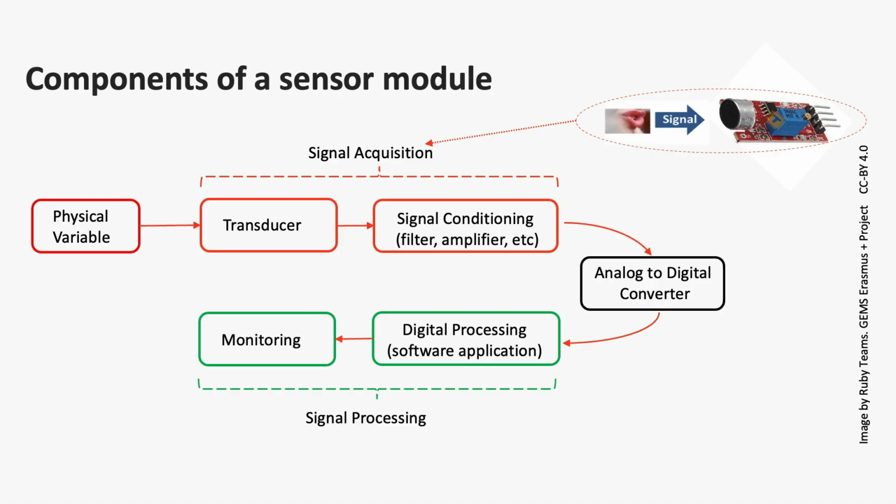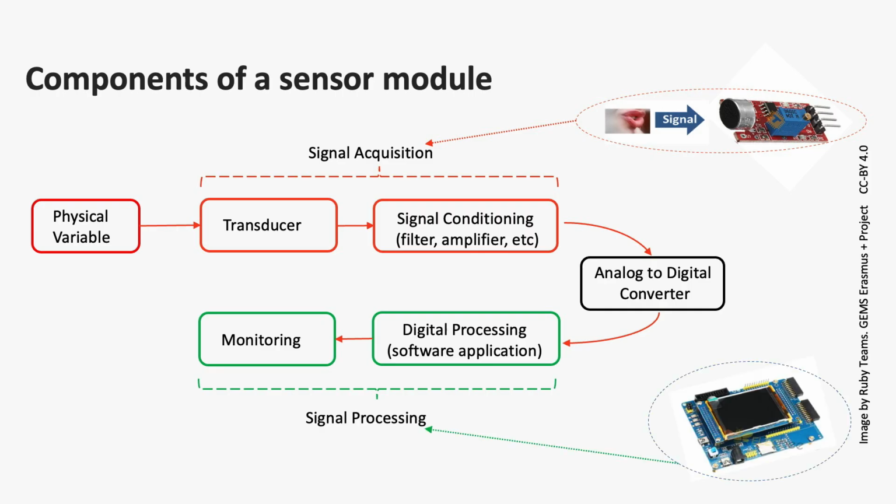At the top right side, we can see an example of how the voice of a speaker is captured. The small electronic board includes a microphone as transducer and the rest of the signal acquisition subsystem. At the bottom right side, we can see an example of an electronic board where the previous one can be inserted. Then, the analog signal is converted, processed by a microcontroller, and monitored on a display.